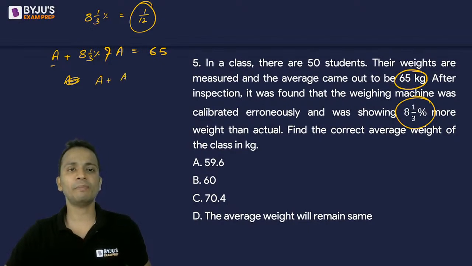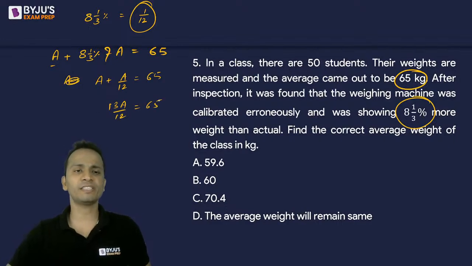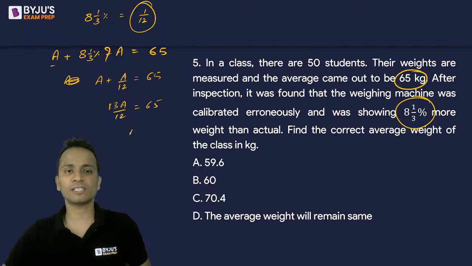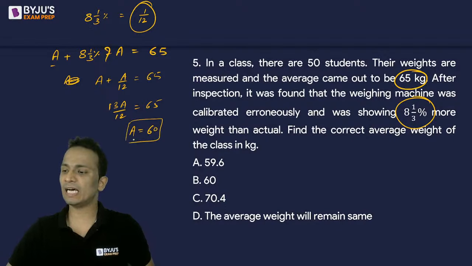A plus A by 12 is equal to 65. 13A upon 12 is 65. Now 13 into 5 is 65, so the 5 cancels. 12 into 5 is 60. So the correct average of this entire class is equal to 60, and that is option B. So option B is the correct answer for this question.